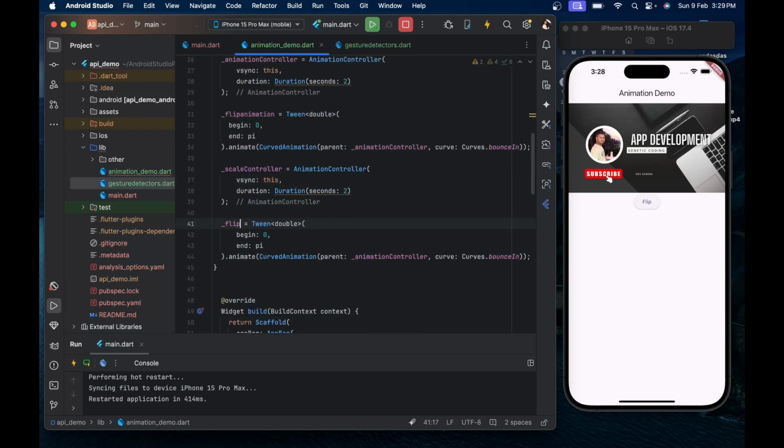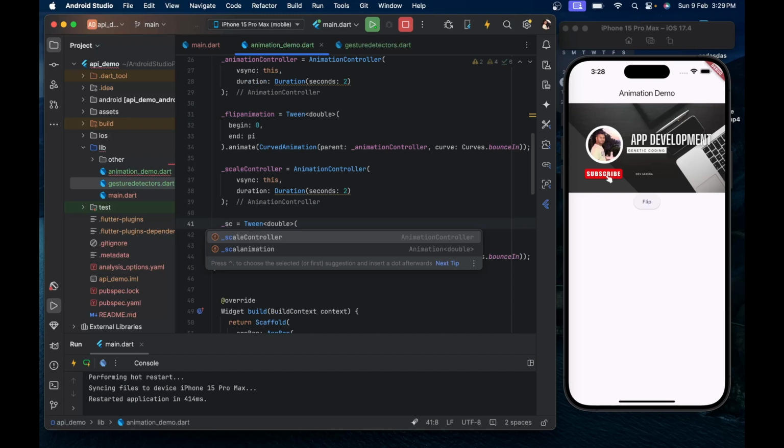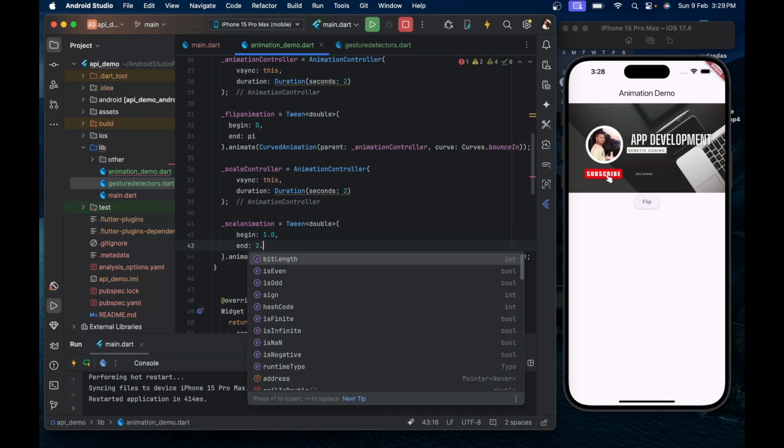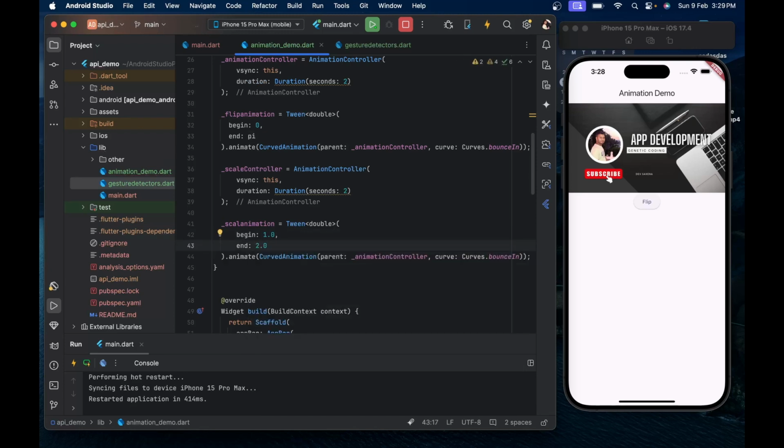Now initialize it with scale animation. This time we will pass 1.0. 1.0 represents the original height and width of our image, and we will make it 2.0, meaning it will expand to double its size in the animation form.